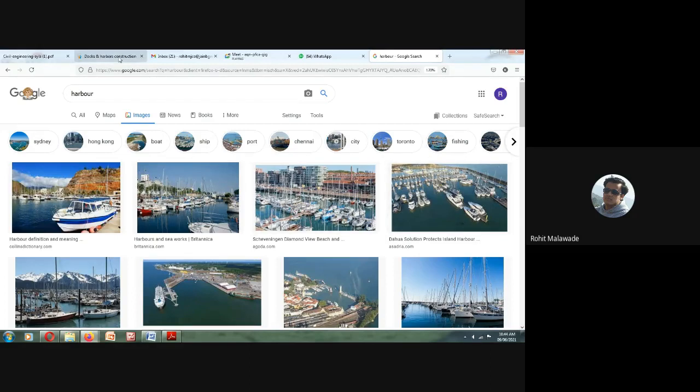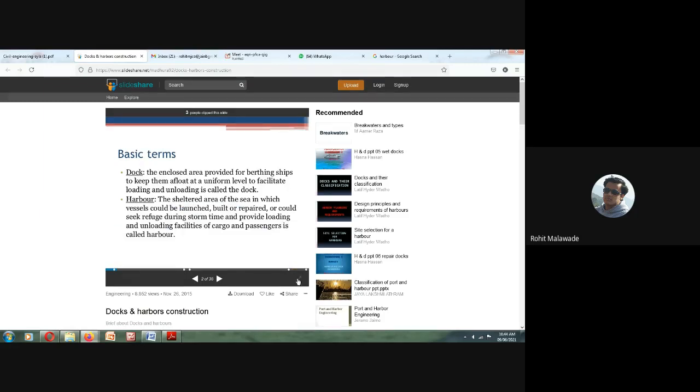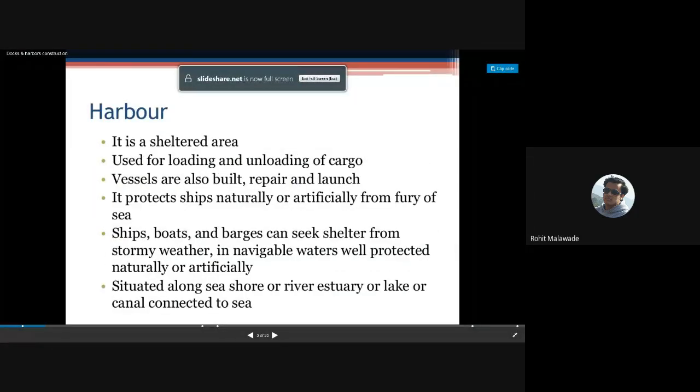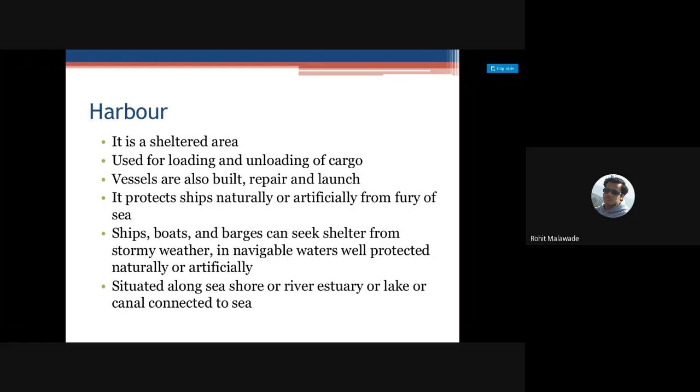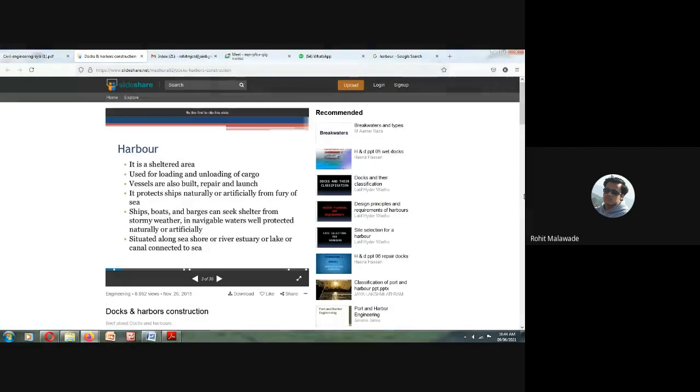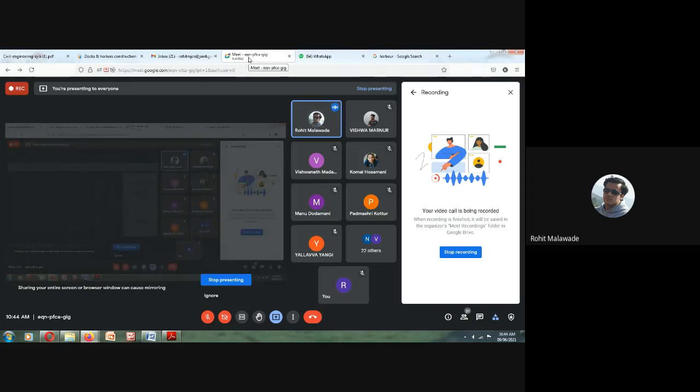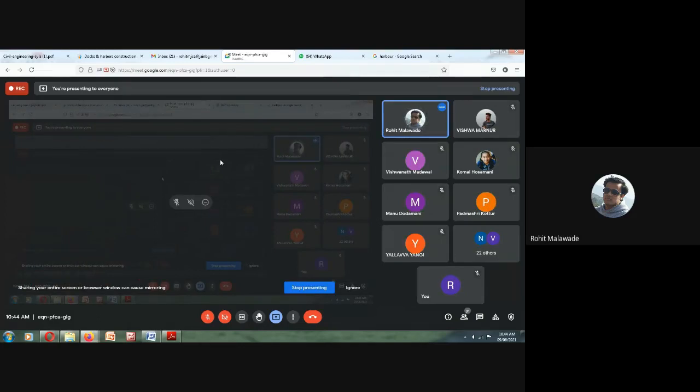Before going to our harbor, we will see some of the important things about water transport. Okay, as I have told, your water transport is going to be one of the important things contributing to our country, in order to have a good economy of our country.